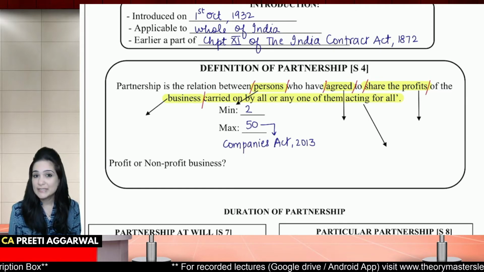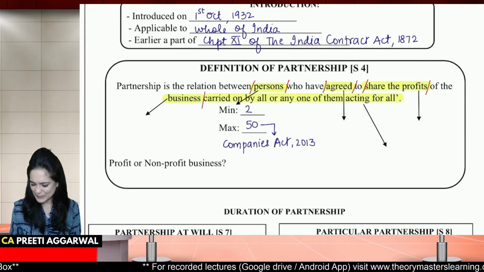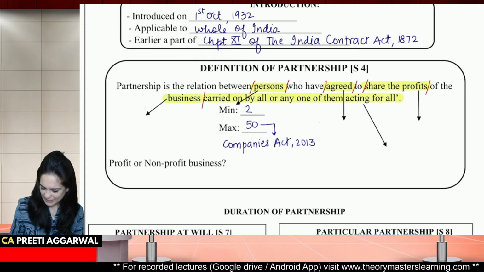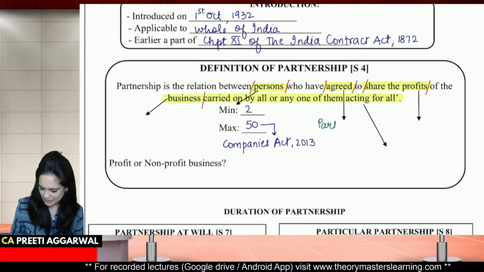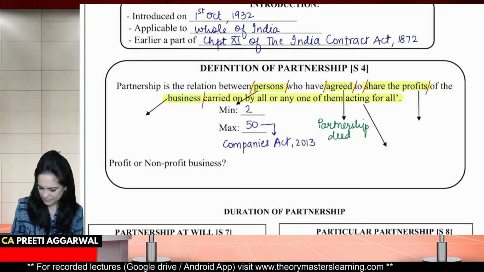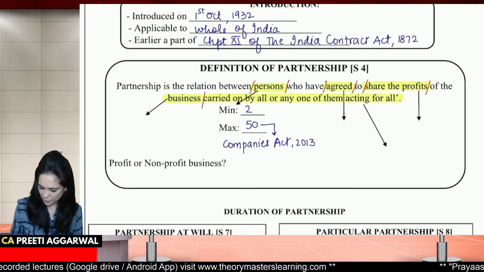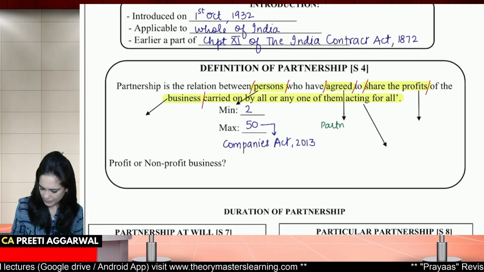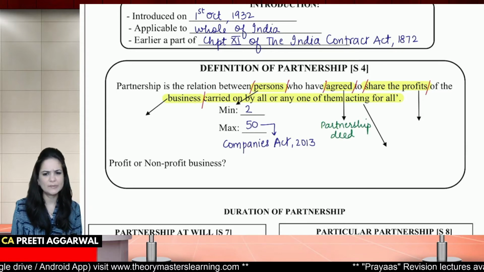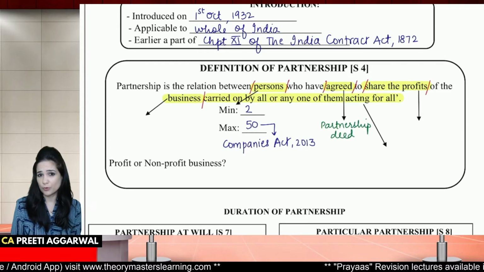They have agreed to share. What is this agreement known as? It is known as the partnership deed. Yes, it is known as the partnership deed. I'll write it properly. Partnership deed. Should this deed be in writing? Should it be oral?